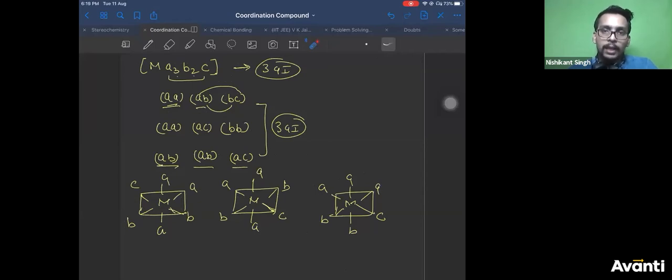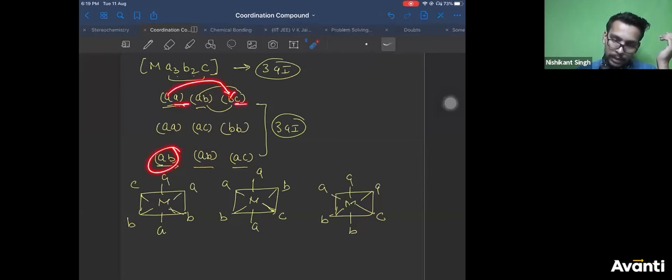Third, how did you do it? How I got third was, I kept this. What did I do in third? Just a minute. Pritesh, I have kept AB constant. If I kept AB constant, Pritesh, A goes with B, AB, A goes with C, AC. Pritesh?